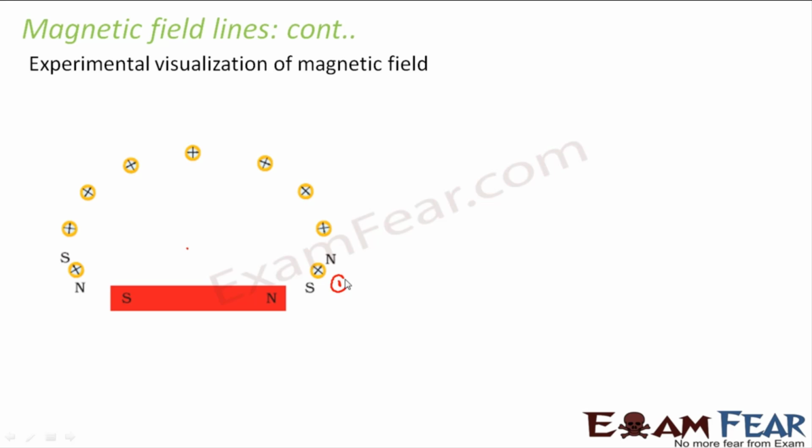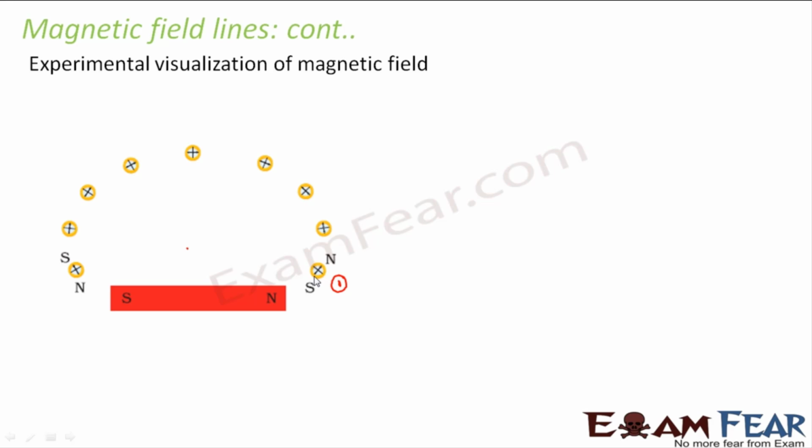Let us call this position 1. When you place this needle in this position, what will the needle do? The needle will point itself in the north-south direction. Since this is the north pole of the bar magnet, the south pole of the needle came here and the north pole here, because unlike poles attract each other. This is how the needle aligns itself.